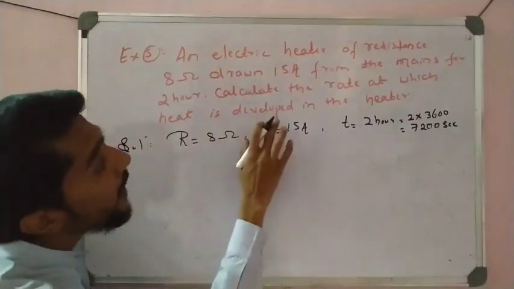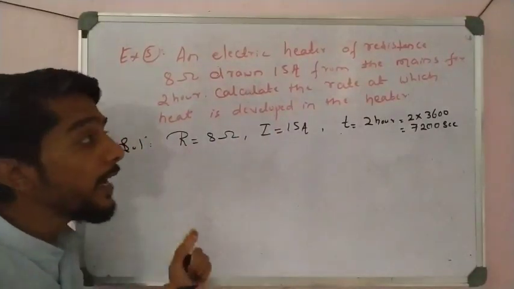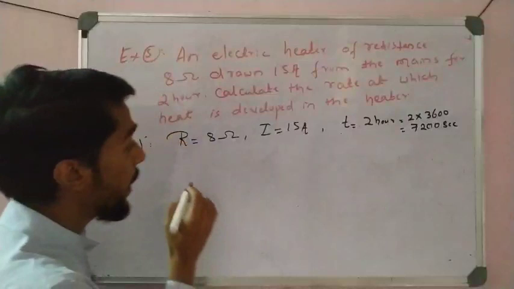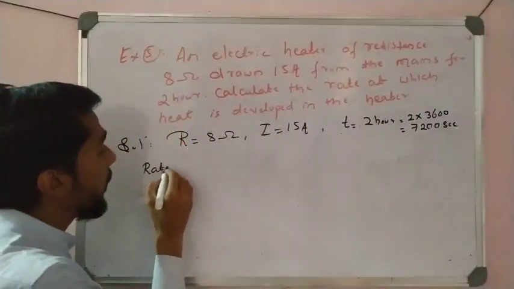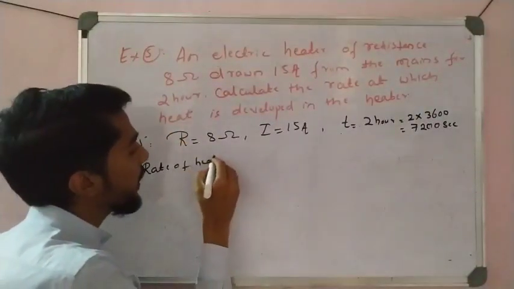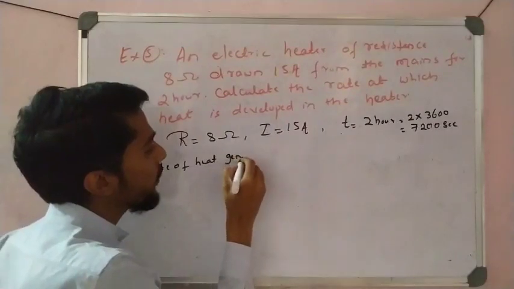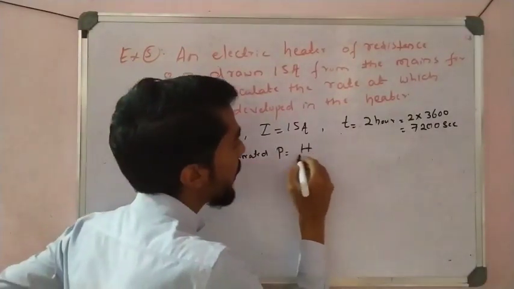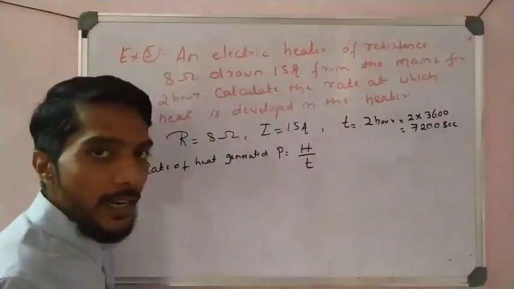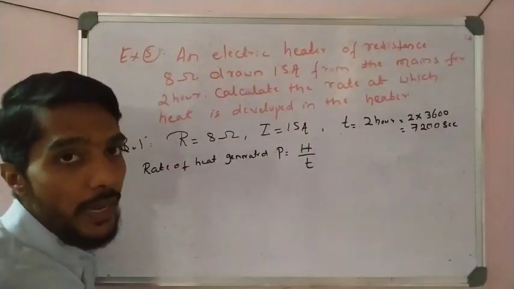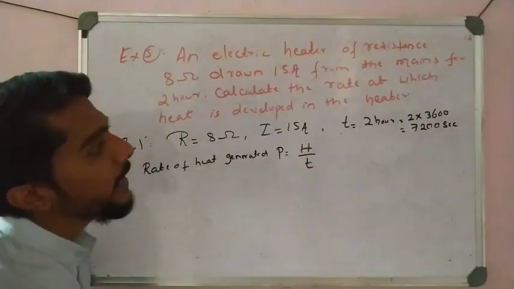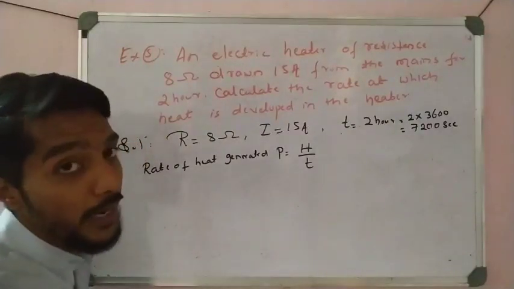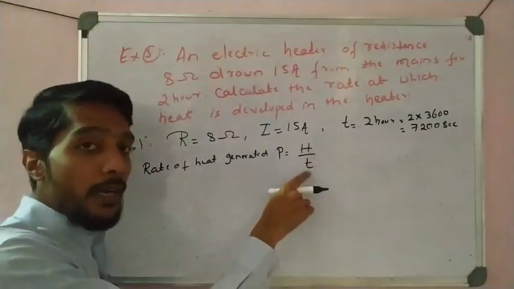We have to calculate the rate at which heat is generated. What is the formula, students? That is P is equal to H by T. I already said about P is equal to H by T. The rate at which heat is developed is nothing but heat divided by time.